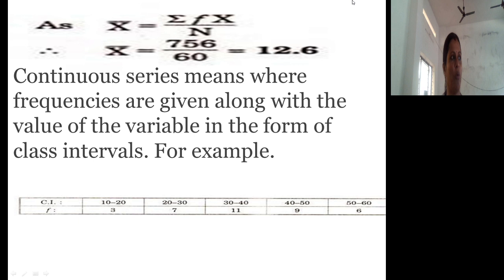Listen carefully. In case it is ungrouped data, meaning individual series, you just apply the formula summation x divided by n. In case it is grouped data in a discrete series, where the values of the variable are given without class interval and at the same time the frequency of each value of the variable is given, that is known as discrete series. At that time you have to apply the formula summation fx divided by n. We'll see how to calculate arithmetic mean for continuous series particularly in the next class.